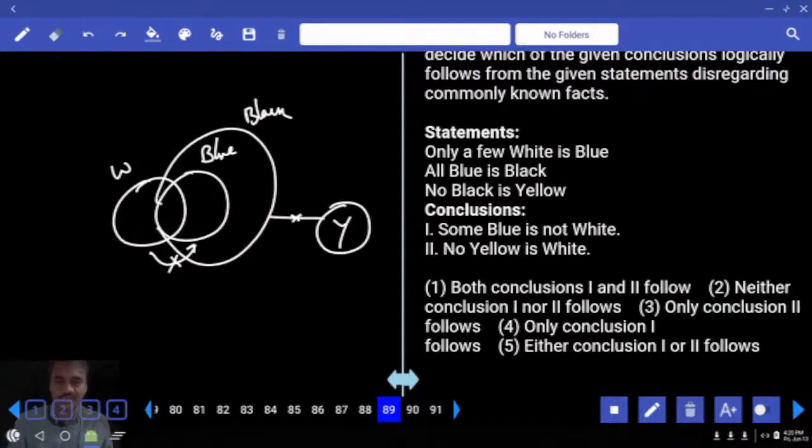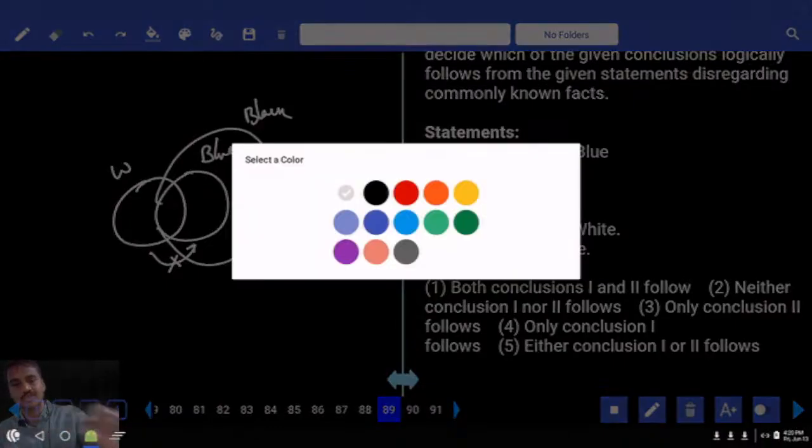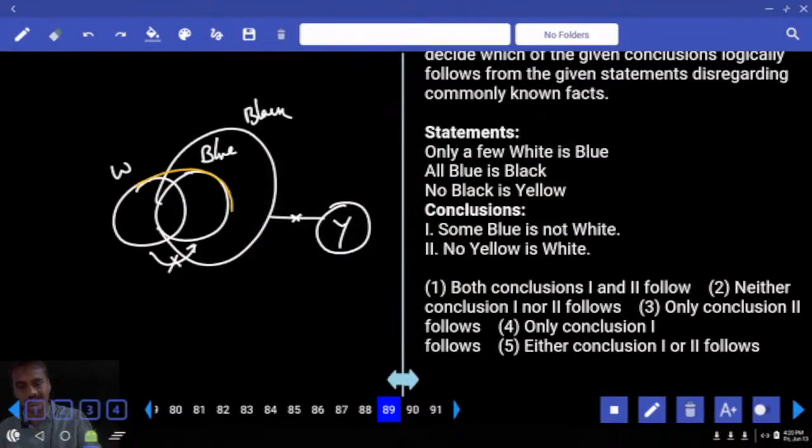The first one: some blue is not white. True or false? As of now it is true. To make this one false, all blue is white. Can I write all blue is white like this or not? Yes. Then what happened to this one? Alternate diagram true and previous conclusion false.